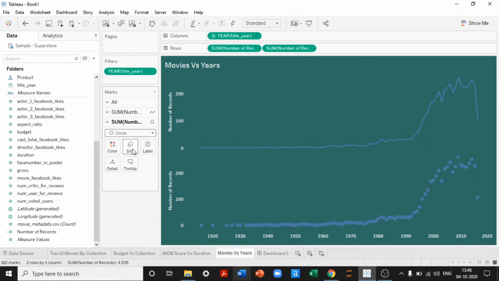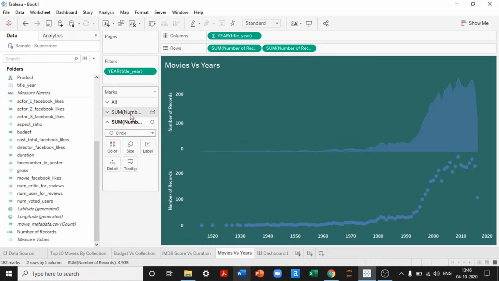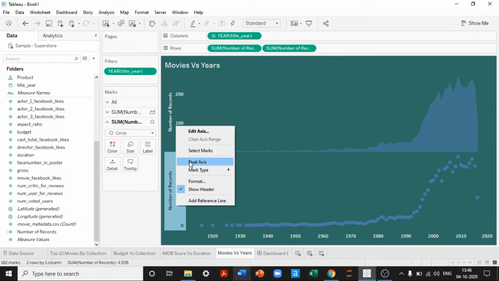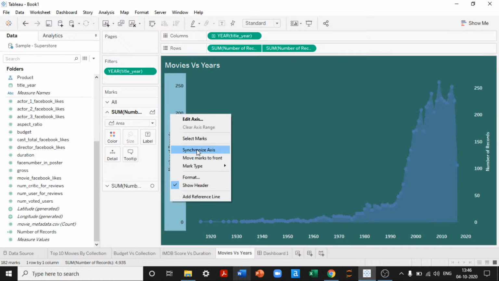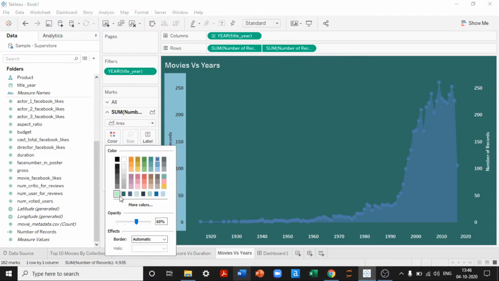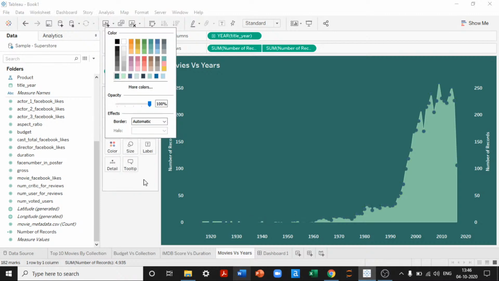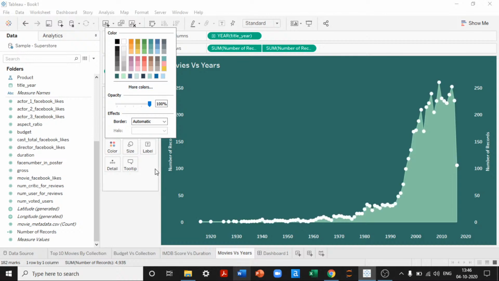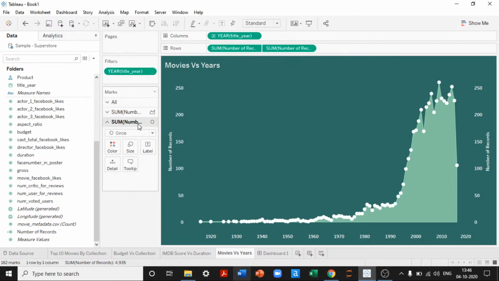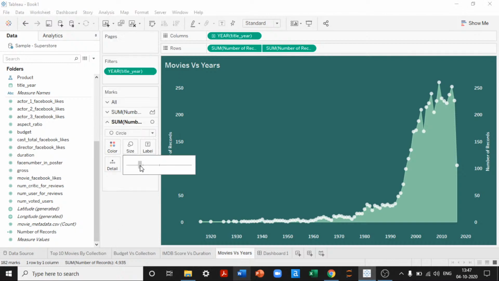Then I'll change this into a circle chart. The first one will be an area chart. Looks good. So what I'll do is I'll right click, dual axis this, synchronize axis, and the first one I would like to keep in the lightest color possible, and the second one I'll keep in the darkest color of the shade. Maybe I'll keep it pure white, which is a contrast of things, and then I'll change the opacity if I want to, and then I'll reduce the size as well because it is very big.